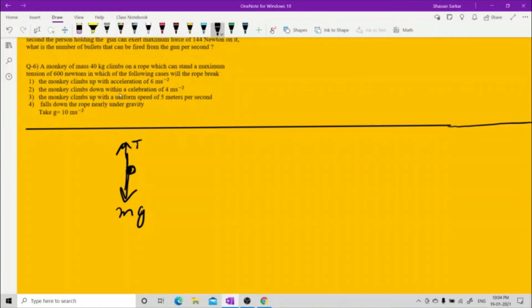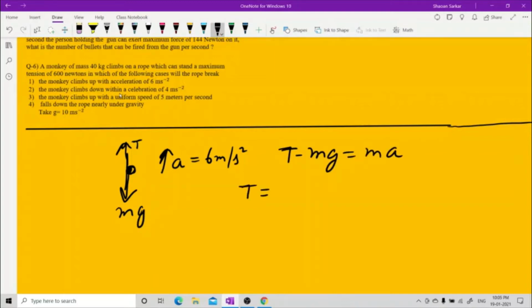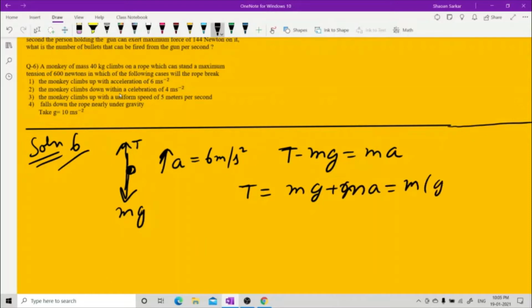It is going up with an acceleration of a, where a is equal to 6 meters per second square. So now you write down Newton's equation: T minus mg is equal to ma. Now T is equal to mg plus ma, which is equal to m(g plus a).